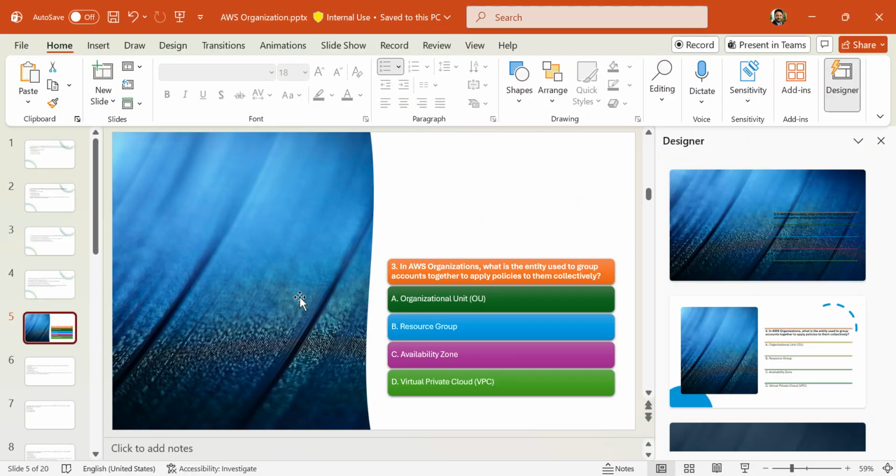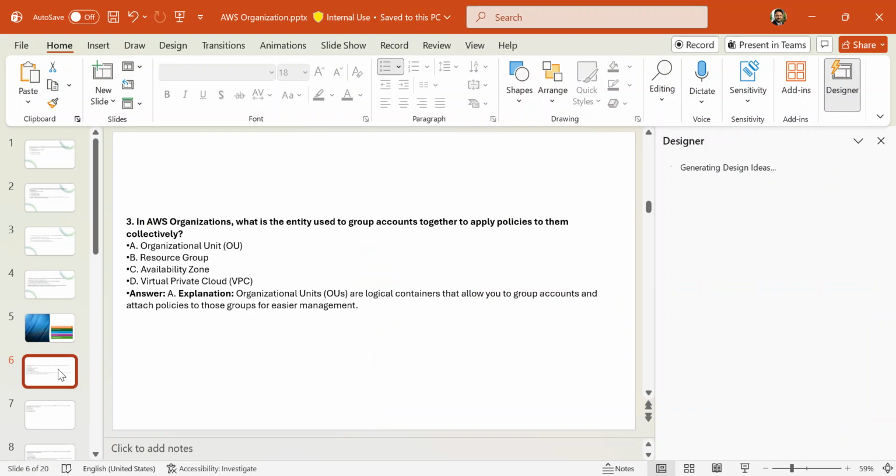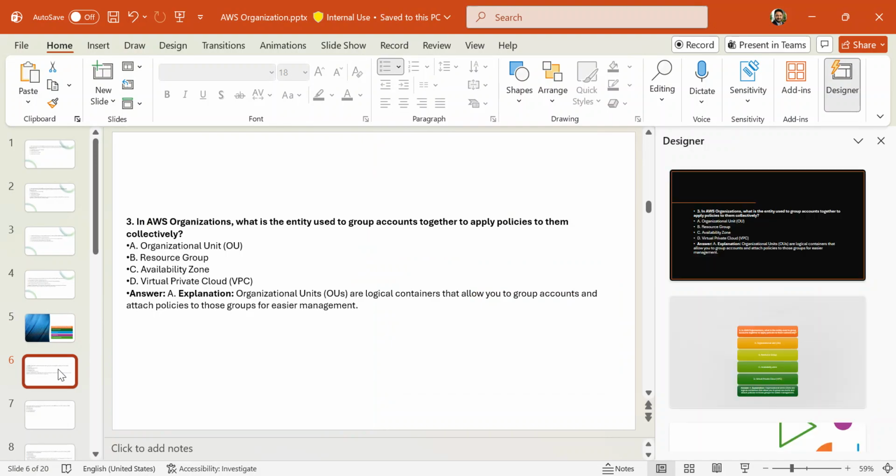In AWS Organizations, what is the entity used to group accounts together to apply policies to them collectively? OU, resource group, availability zone, or VPC. The correct answer is OU. Organizational units are logical containers that allow you to group accounts and attach policies to those groups for easier management.